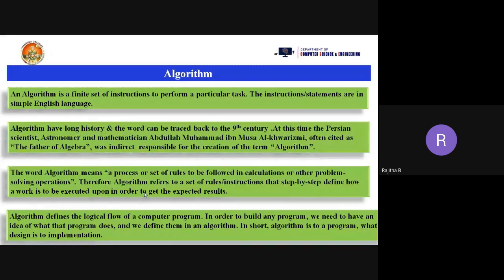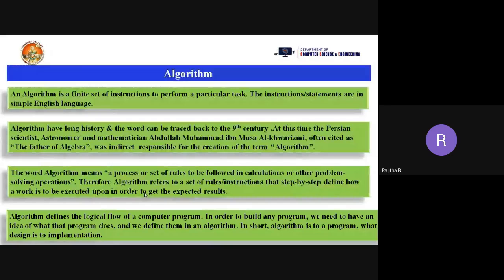And what is the definition for an algorithm? It is a process or set of rules to be followed in calculation or other problem solving operations. So to solve the problem by using the algorithm, we need to write the procedure or logic, and we are going to implement that logic or algorithm through programming. Okay. So therefore, the algorithm refers to a set of rules or instructions, that consists of step by step. And we are going to define how a program works, or how a work is to be executed in order to get the expected results. So in shorthand, we can call it as the algorithm is a design and program is the implementation.